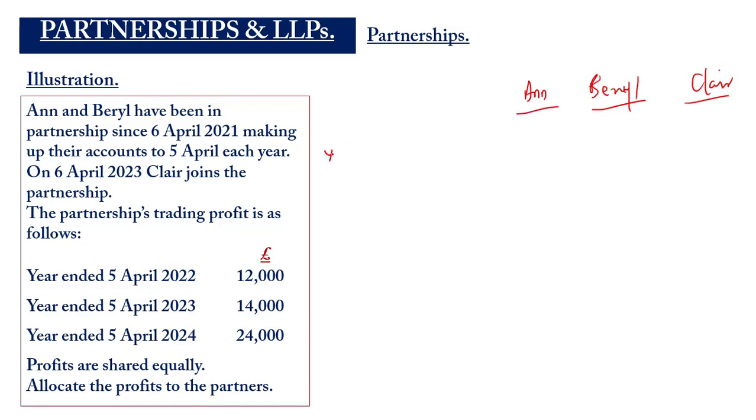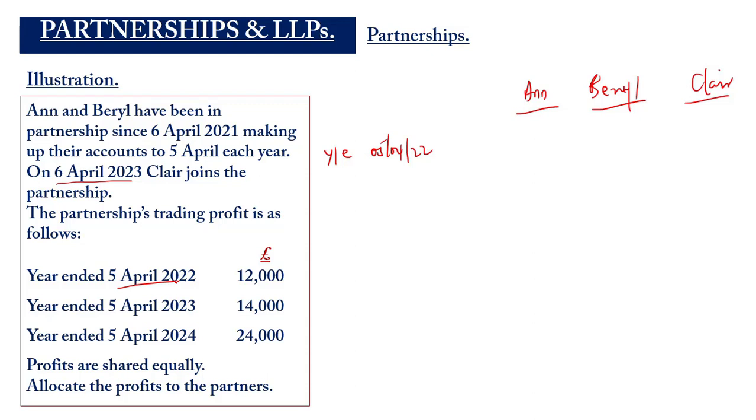So for the year end 5th April 2022, we are told that they share the profit equally. If you look at the question, the partnership began on 6th April 2021, so one year later will be 5th April 2022. And we're also told that on 6th April 2023, Claire joined. So it means that for the years ending 2022 and 2023, there was only Anne and Beryl in the partnership.